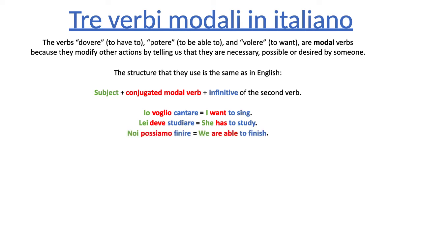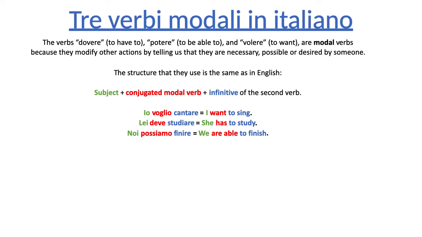A final example, noi possiamo finire. That means we are able to finish, right? Noi means we, right? Possiamo is the we form of potere, of to be able to, right? And then finire is the infinitive of that Italian verb that means to finish. This is the basic structure of sentences that use modal verbs in Italian.